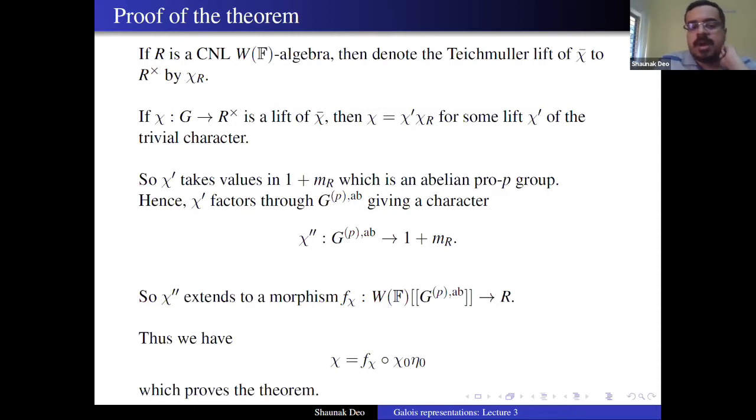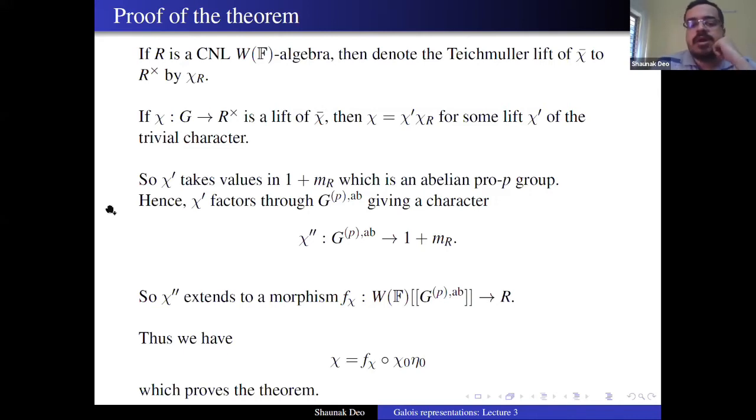So if you combine all this, we get that chi is basically f_chi of chi_0 eta_0. Because this chi double prime extends to a morphism of rings from the completed group ring to R, what is happening is that if you take an element g of G_P^ab and you denote by [g] its element in the completed group ring, f_chi of [g] is actually chi double prime of g.